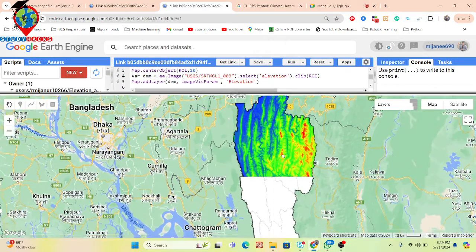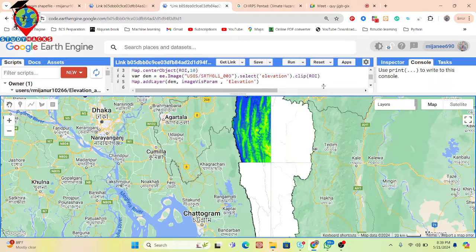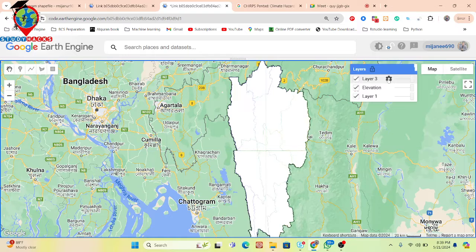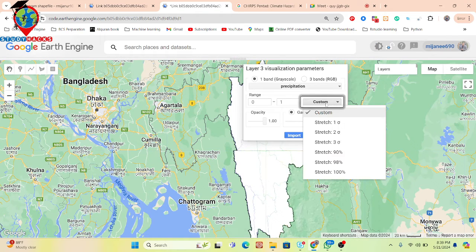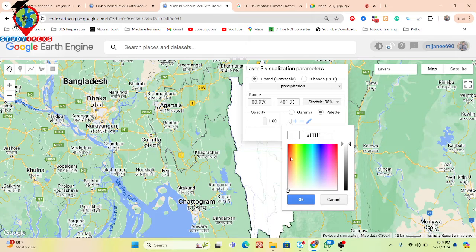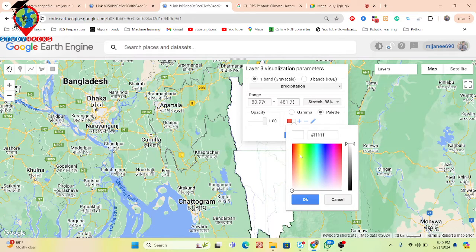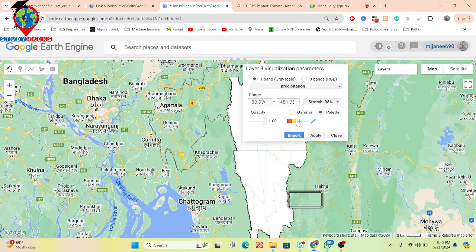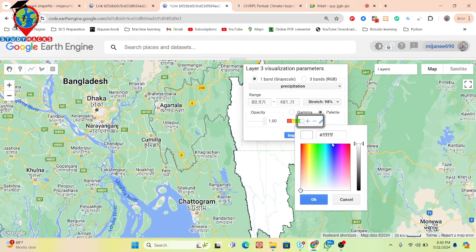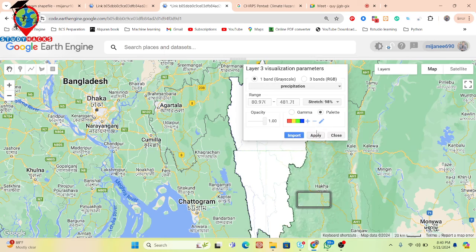We get this type of white color, but we can easily set the color combination from here. So just click on here and set the color. The stretch is 98% and apply it, then click on here. For the low precipitation, I want to show this type of color. Then for greater than low, I want to show this type of yellow color. Greater than that, I want to show this type of green color. And for high precipitation area, I want to show this type of blue color. Then apply.